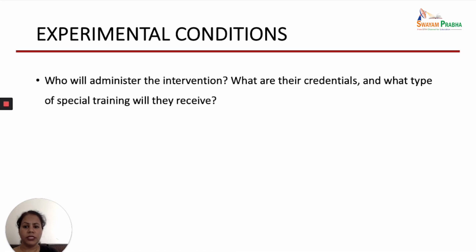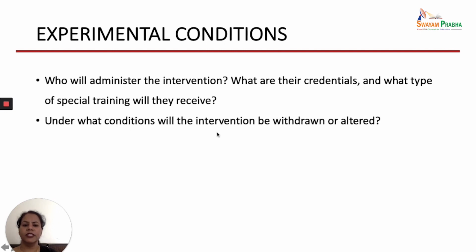Another important question is who will administer the intervention: the researcher himself, or the nurses working in the area? If anyone else is administering, what are their credentials and what special training will they receive? Because if the intervention is given by more than one person, all of them should be trained to give that intervention in the same way.